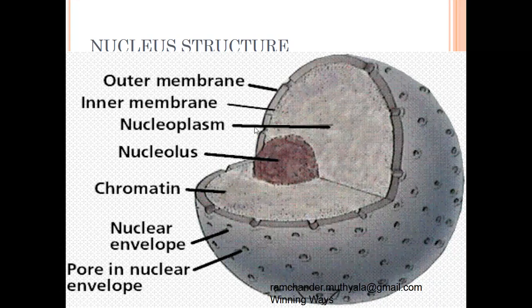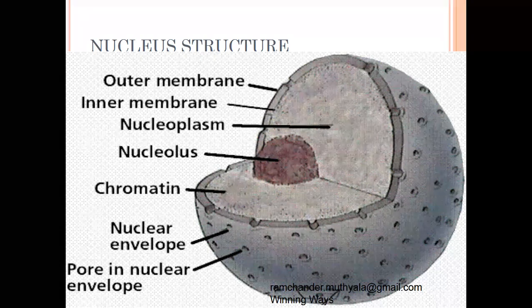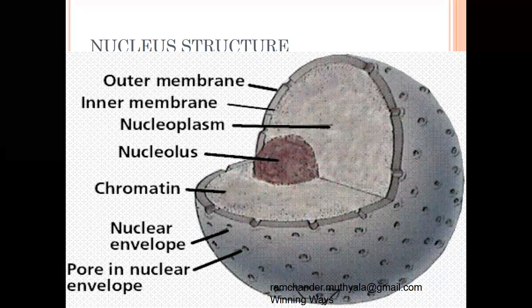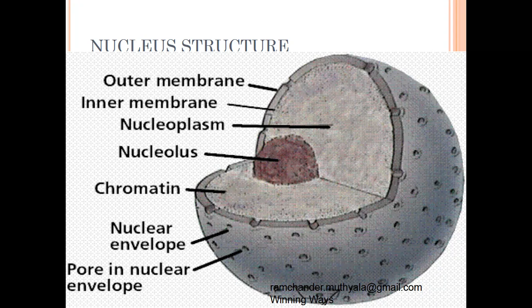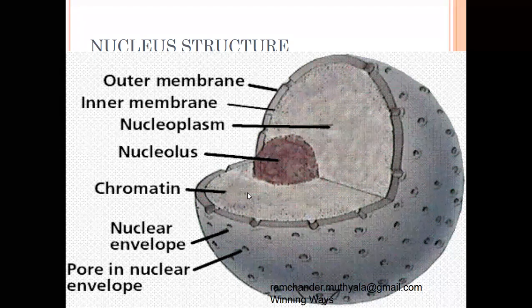At the same time, in the nucleoplasm, thread-like and net-like structures are present. These net-like structures are called chromatin fibers or the chromatin net. The chromatin contains a large quantity of DNA. The DNA mainly helps in heredity, including all metabolism activities under the control of DNA.